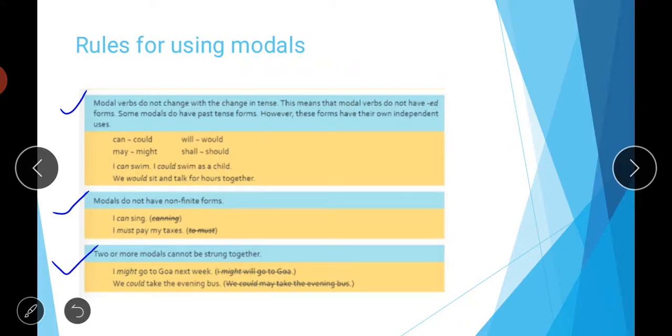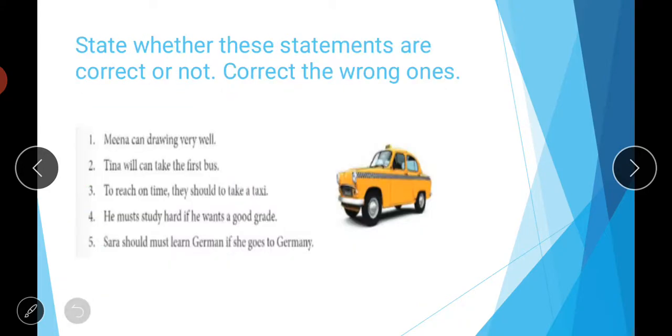So students, based on these rules, there is an exercise for you now. State whether these statements are correct or not, and correct the wrong ones. Some statements are given here, and you have to look at them carefully and check whether they are correct or not. If it is correct, then it's okay, otherwise you have to correct these statements.